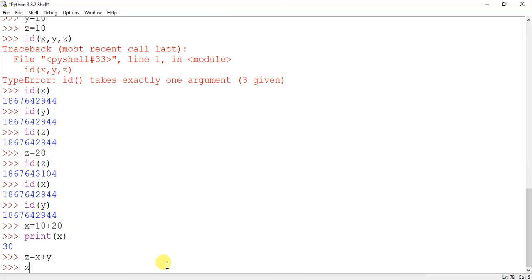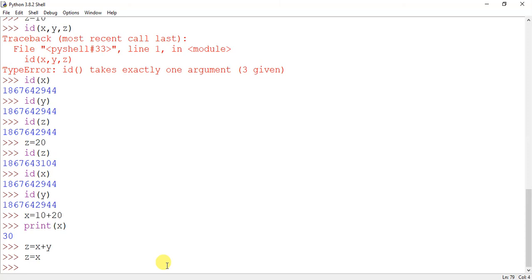Or we could have written this. Now you can see here in this statement x is equal to 10 plus 20, x was L value. Now z is equal to x. This x was L value before, and now z is L value. So L value can be there in the right hand side, but R value cannot be in the left hand side. How? Let us check.